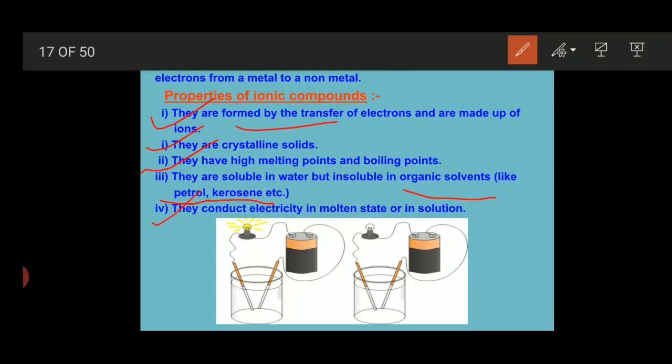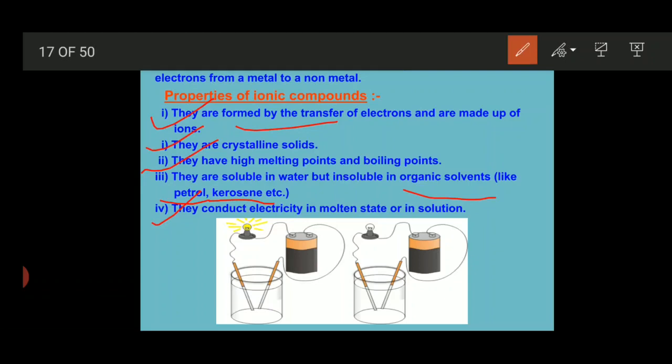Now the last point is they conduct electricity in the molten state or in solution. Why? Because when we dissolve an ionic compound in water, immediately they get dissociated in the form of ions, and because of that they are able to conduct electricity.